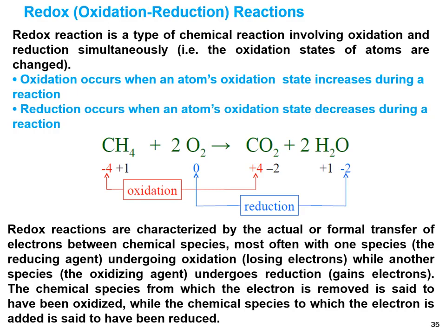But in the second reactant, oxygen, the oxidation state is 0 and changed from 0 to -2, meaning from higher to lower. When the oxidation state changes from lower to higher, oxidation occurs at that moiety. When the oxidation state changes from higher to lower, reduction takes place at that moiety.